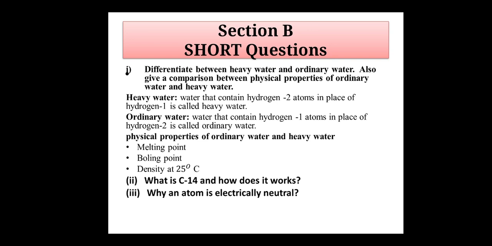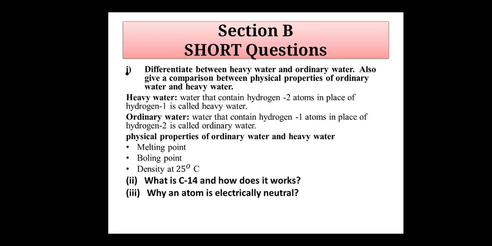The answer of this question is heavy water. Heavy water contains hydrogen 2 atoms in place of hydrogen 1. Ordinary water contains hydrogen 1 atoms in place of hydrogen 2. The main difference between ordinary and heavy water is hydrogen 2 and hydrogen 1.